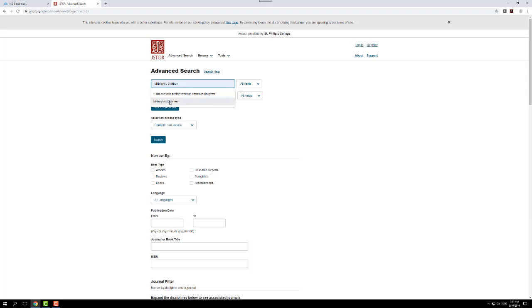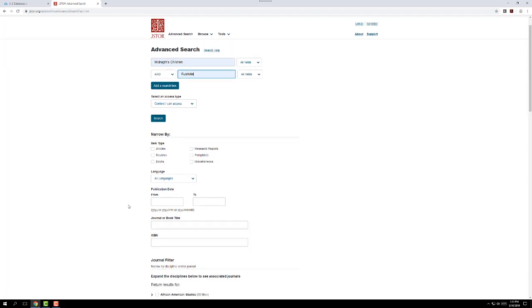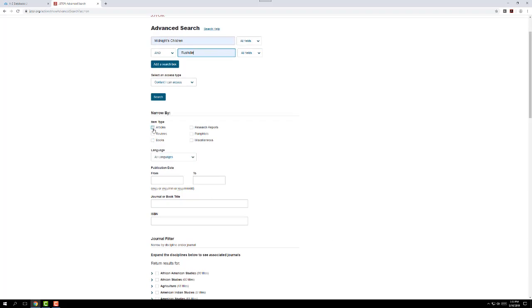So for this topic, we're going to talk about Midnight's Children, which is a fantastic novel written by Salman Rushdie. So we're putting in Midnight's Children and Rushdie as our search terms. And you'll see here all the ways that we can narrow down our search. I'm specifically looking for articles on my topic here, but you might at some other point be looking for reviews or pamphlets or something of the sort. But for this one, let's go with articles.